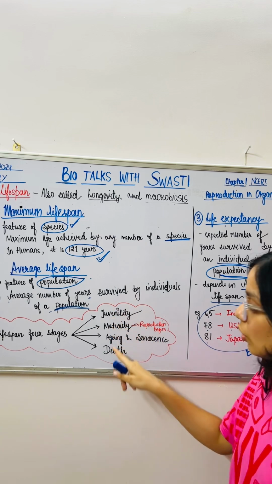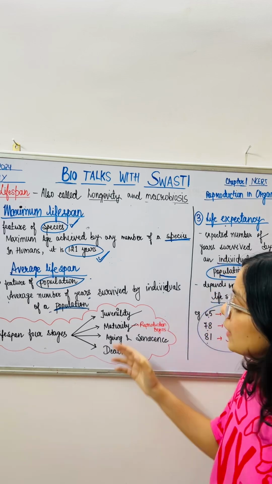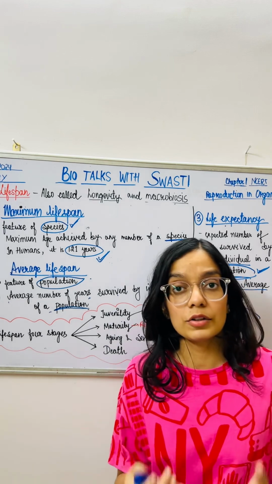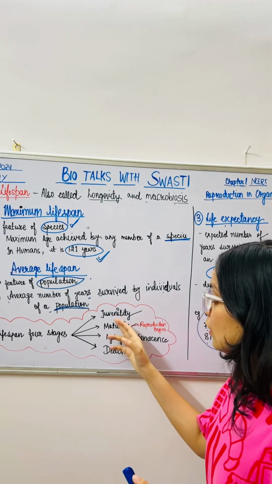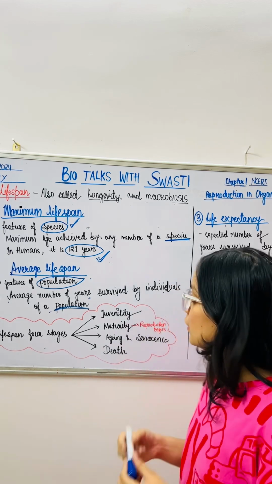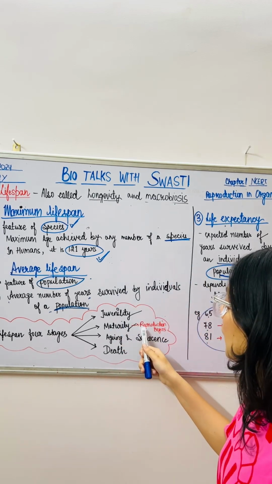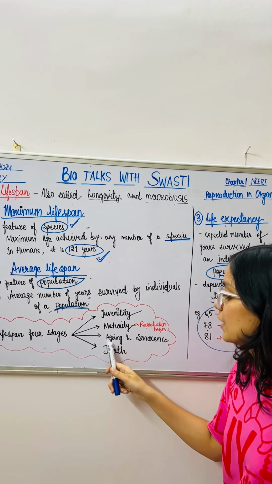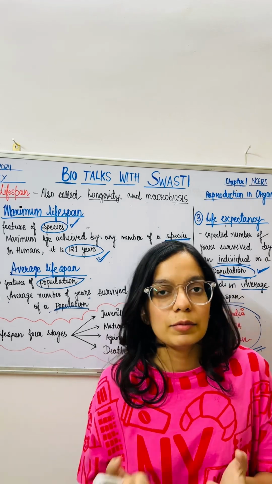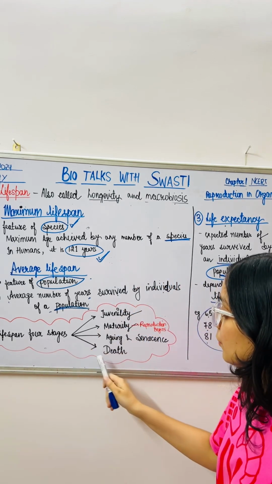Basically you can see from the name itself what juvenility is. Juvenility is the period before maturity, when the birth of an organism takes place and they are incapable of reproduction. It is the growth phase of an organism. This is the first one. Now maturity, what happens in maturity? Reproduction begins in maturity. Then aging and senescence: deterioration of the body occurs, they are unable to reproduce, they get old and the body deteriorates. Then there is death.